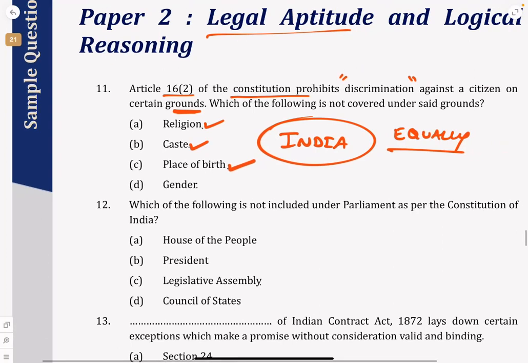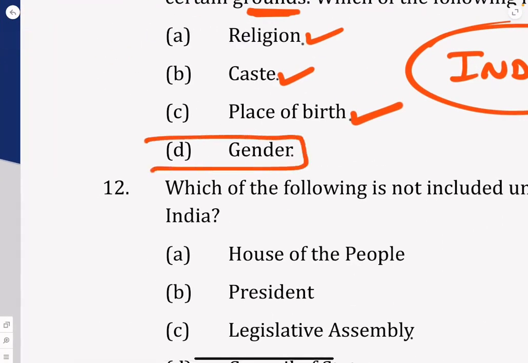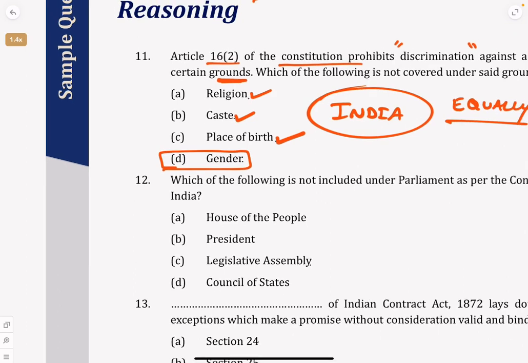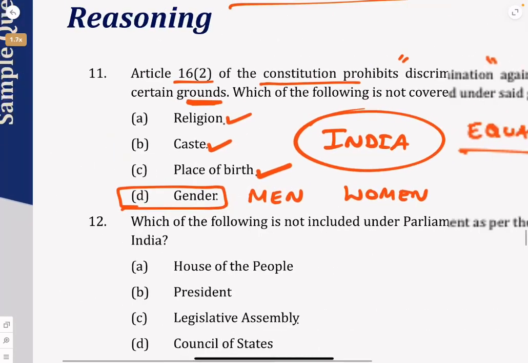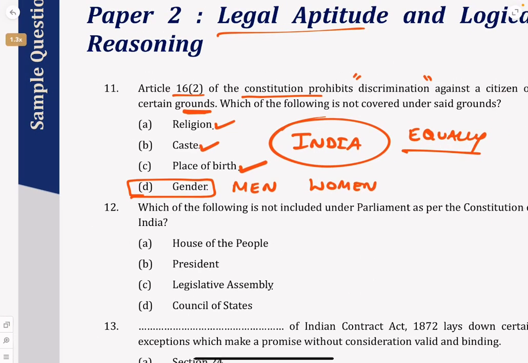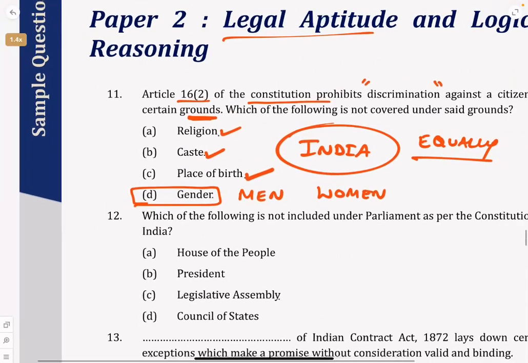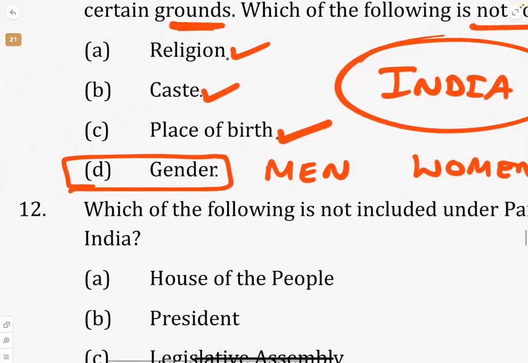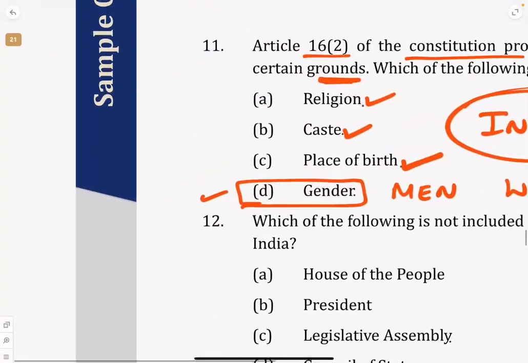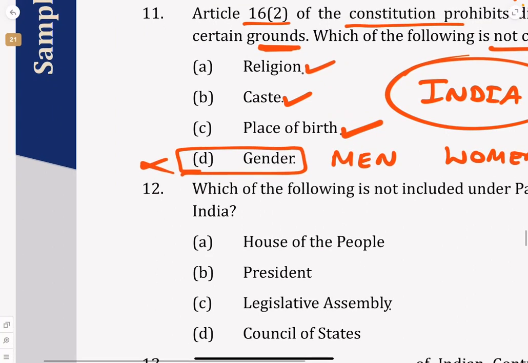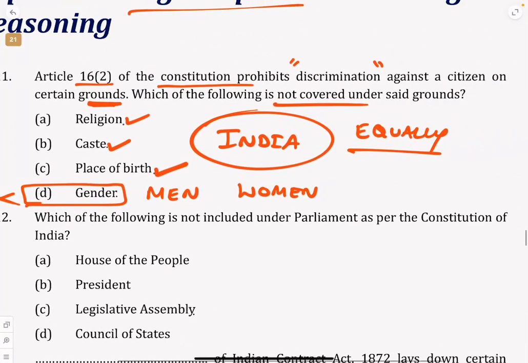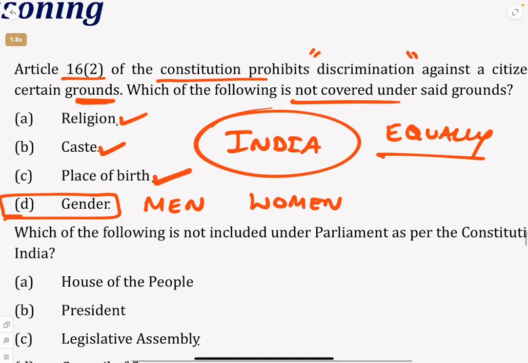So can you discriminate people against gender? Here discriminate may be a wrong word, but basically you can have different rules for men and different rules for women. Otherwise you cannot discriminate the citizens of India on certain grounds. Which of the following is not covered in the said grounds? Gender is not covered, but religion, caste and place of birth are covered. So gender is the correct answer, because the question is which of the following is not covered.